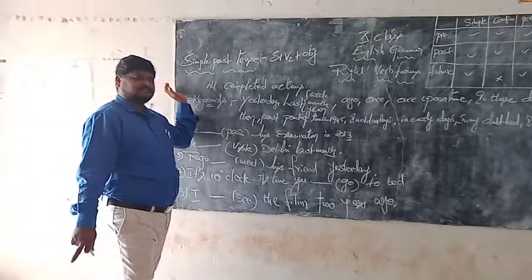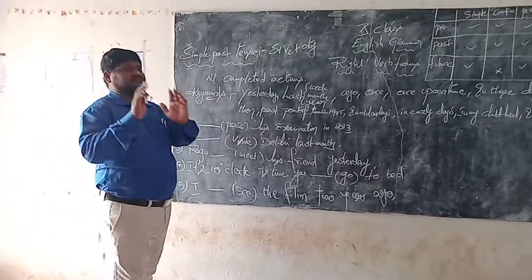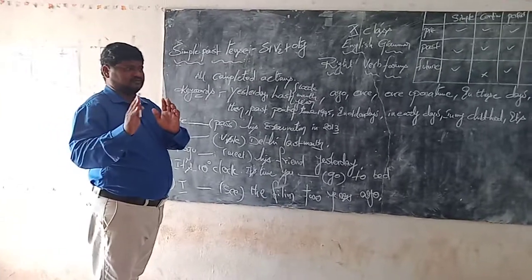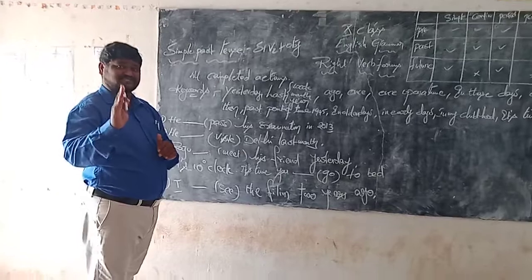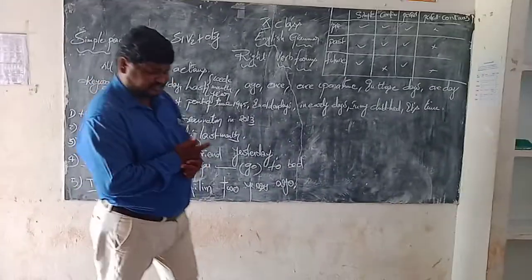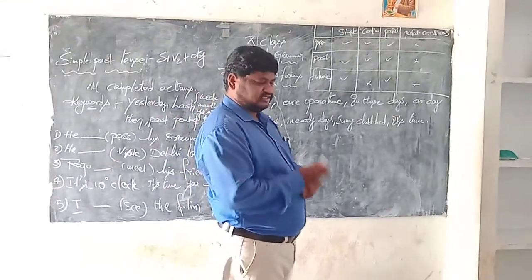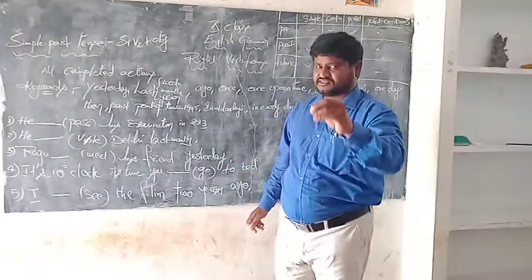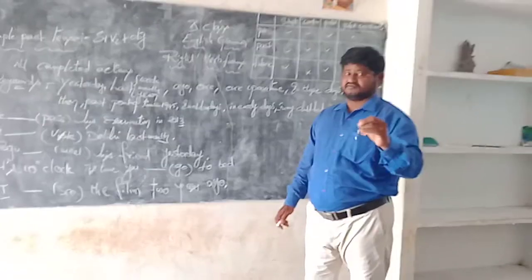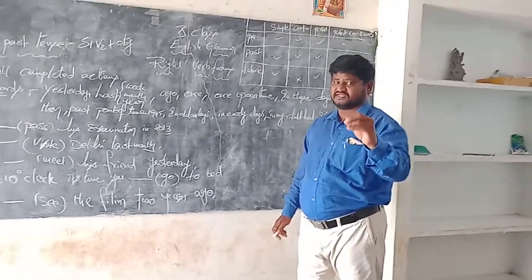Dear children, first you have to learn the structures by heart. The structures are very important. In this, the 8 tenses structures, please learn by heart and remember. Okay, my dear children, it is very important.